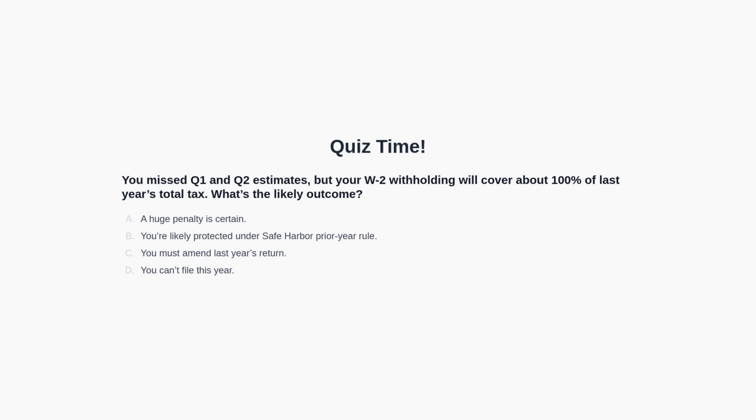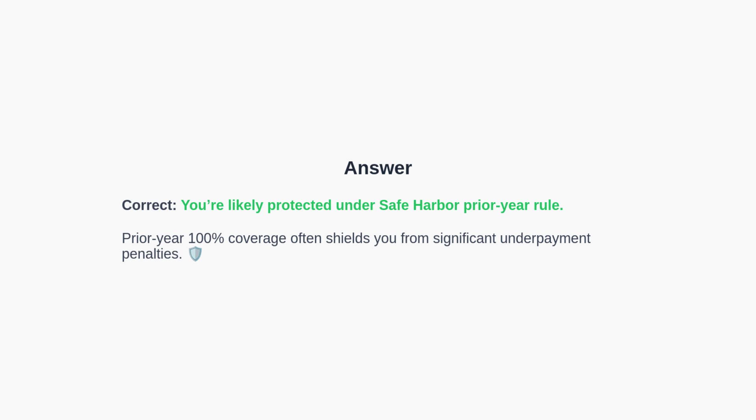You may pause the video now to consider your answer. We will explain in the next section. The correct answer is that you are likely protected under the Safe Harbor prior year rule. Paying at least 100% of the prior year's total tax generally shields you from significant underpayment penalties, though higher income filers should confirm if a higher threshold applies for them.